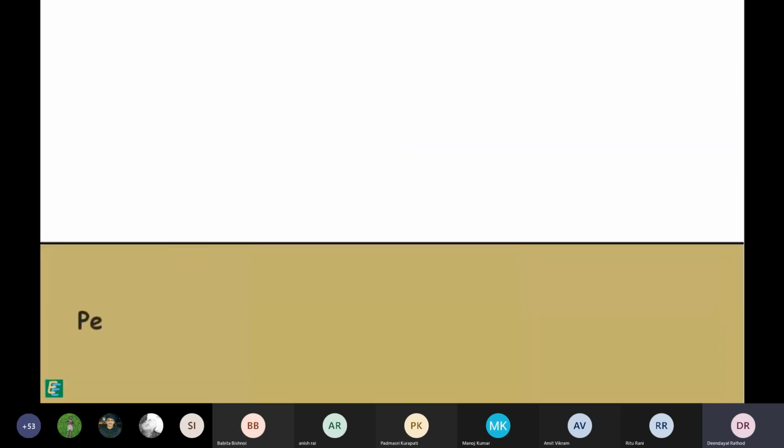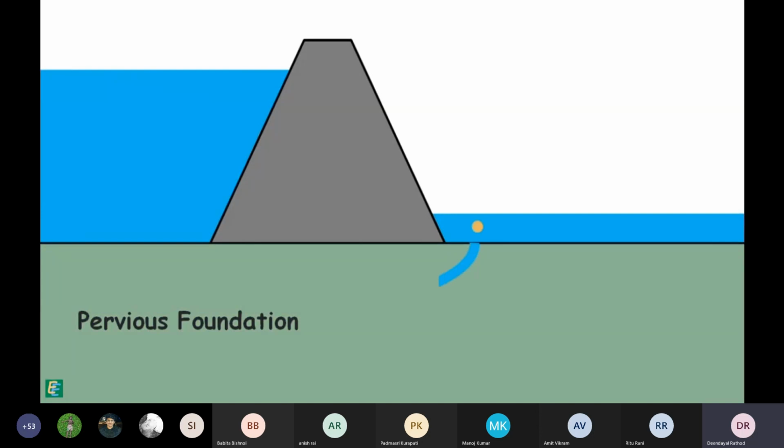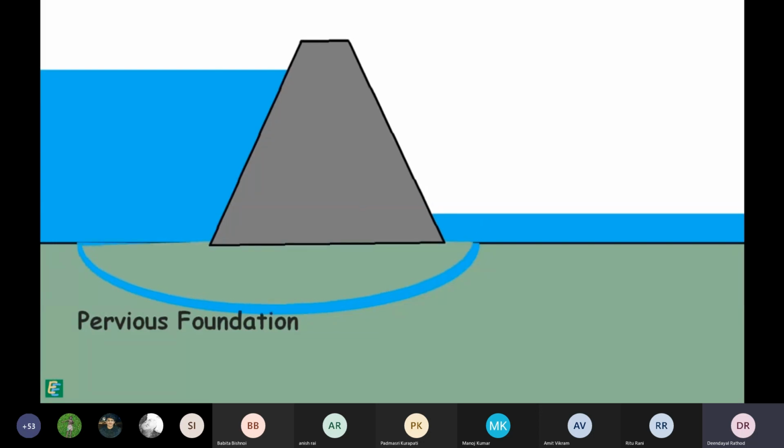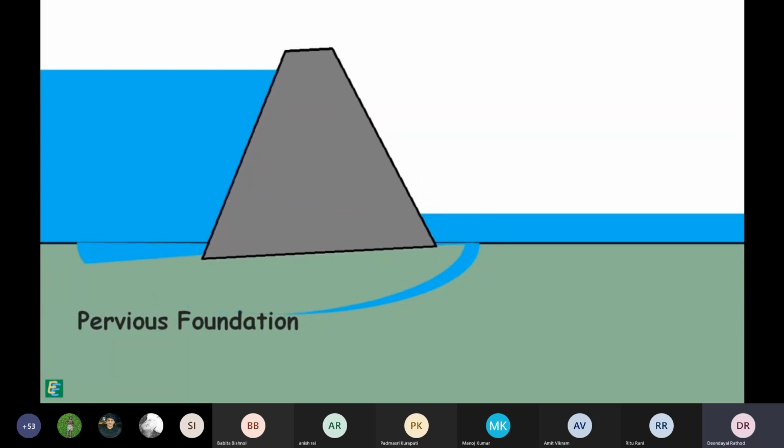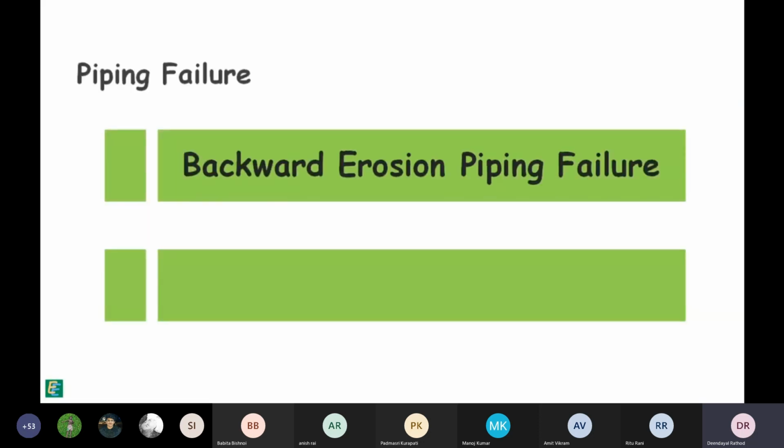When water flows through the pervious foundation of a dam with a very high hydraulic gradient, it may carry soil particles with it, causing pipe-shaped channels to form in its foundation. And the structure may fail because of piping failure. There are two types of piping failures: backward erosion piping failure and heave piping failure. Let's begin with backward erosion piping failure.